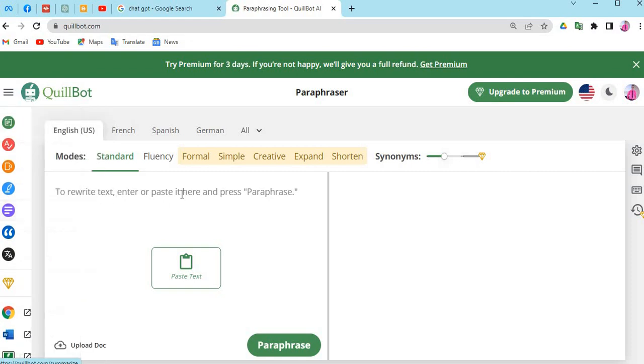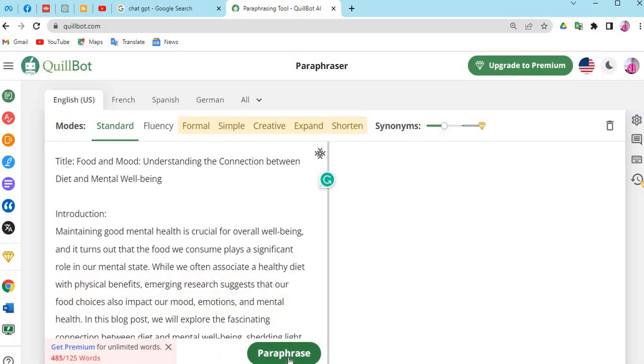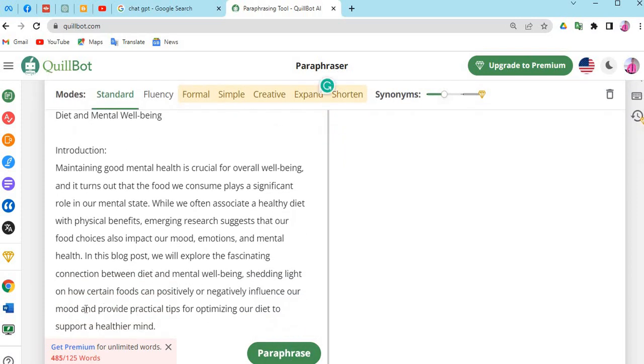Can you guys see? So once we want to, we can easily come here, copy the one we've copied, then paste it over here. Then we click here and it will paraphrase everything. But because we are using a free version, there is a limit to the number of words that we can have on our blog, which is 125 here.